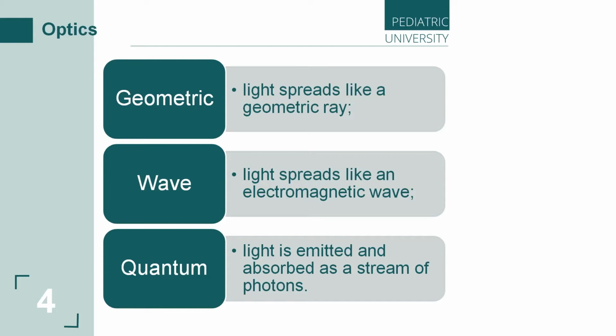In our course, we will discuss the laws of geometric optics, since we can't be without them, and partly wave optics, some definitions. And in practical classes, we will discuss laser radiation.